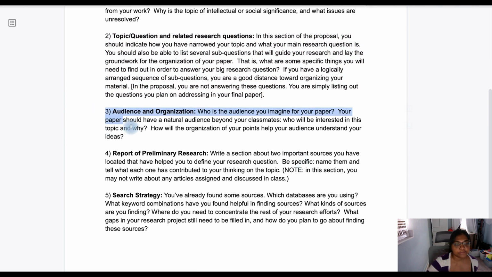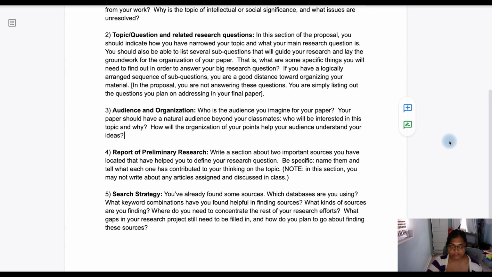For paragraph 3, you're going to be talking about your audience and your organization. So who is the audience that you imagine for this paper? Try to imagine an audience beyond your classmates or beyond me, your instructor. Try to think about who will be interested in this topic and why would they be interested in it. And how will the organization of your points help your audience understand your ideas?